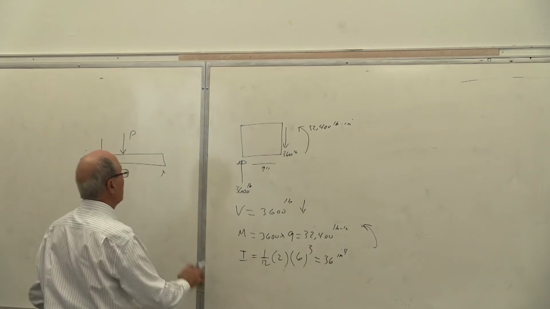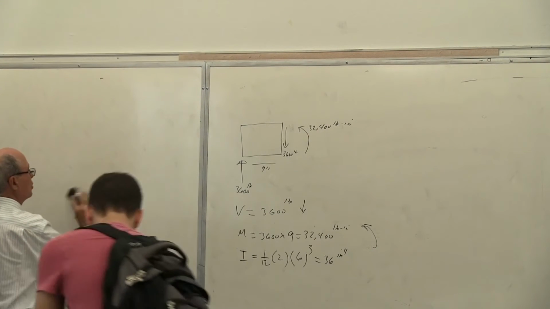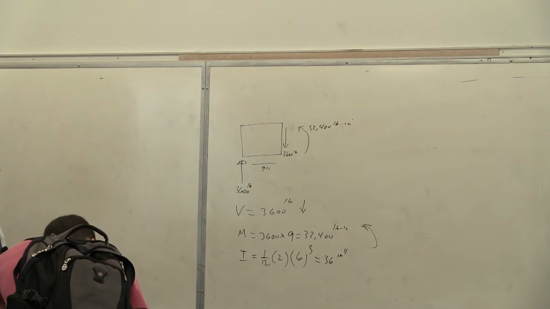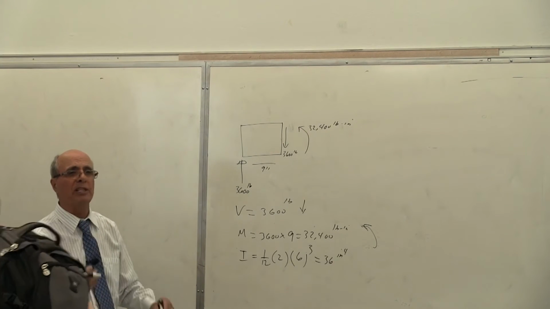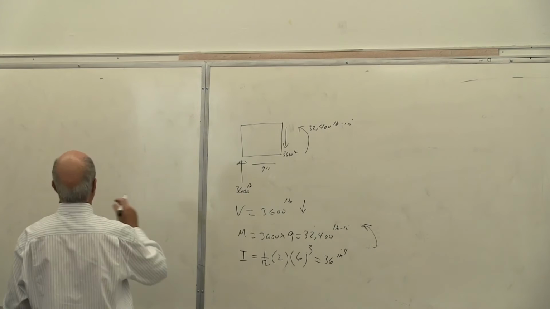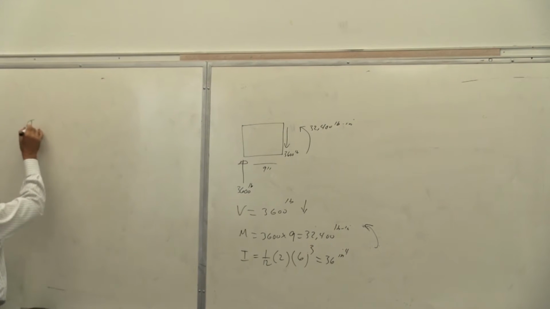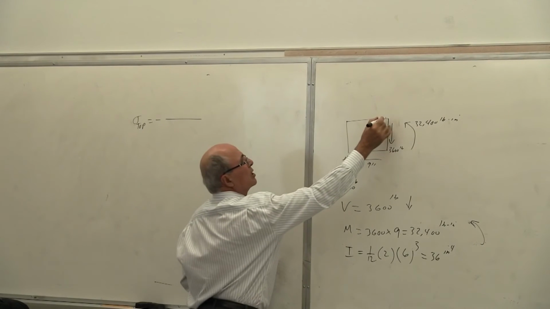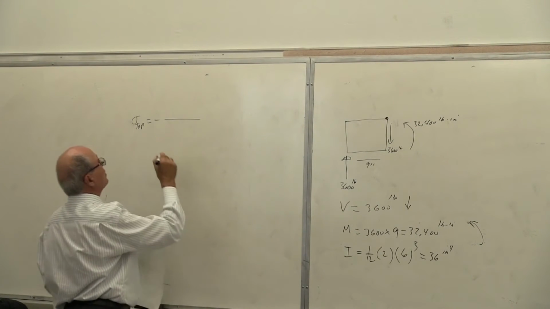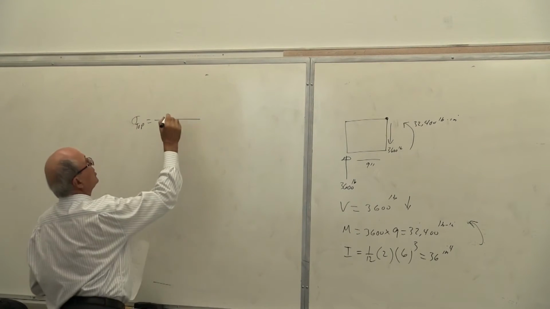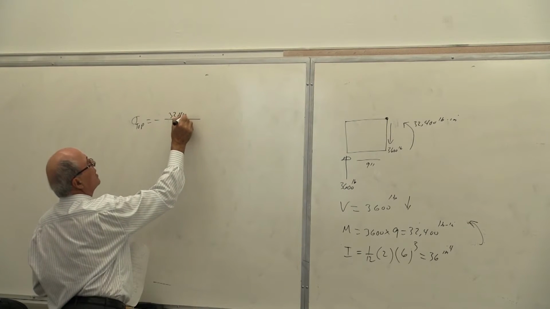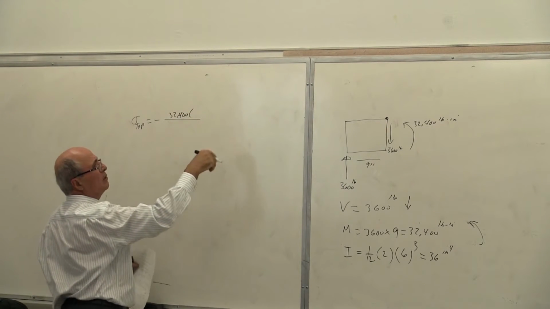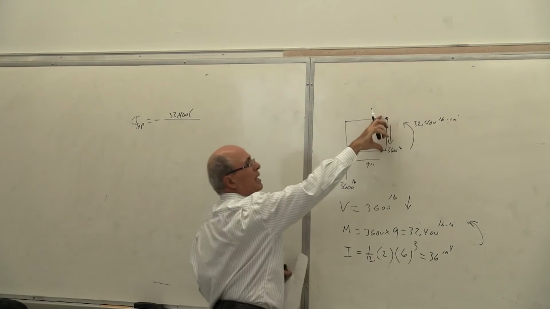And now we follow that with what we learned in ME218. On top of the beam or on the bottom of the beam, one is plus, one is minus. Let's go to the top, for example. Sigma on top, of course, equals minus because it is in compression. So that is equal to minus M, M is given, 32,400 times C, which is 3 inches because the total height is 6 inches.